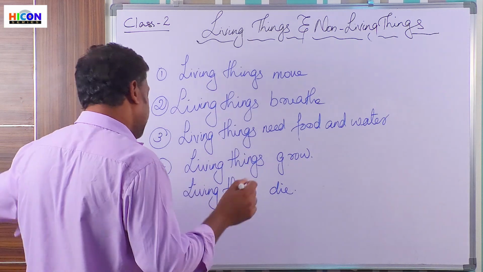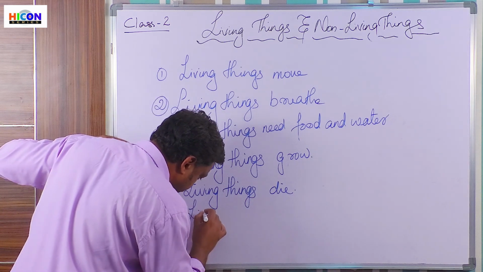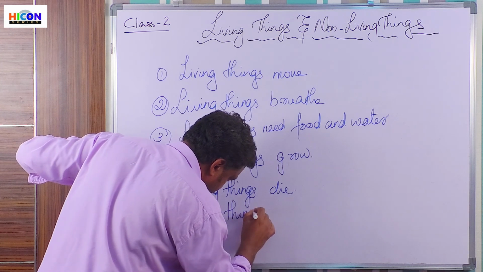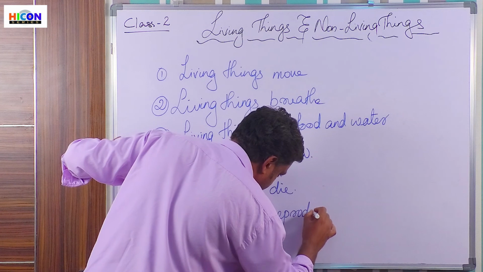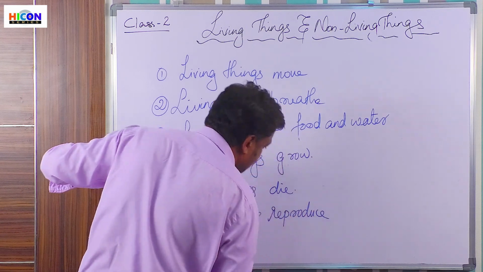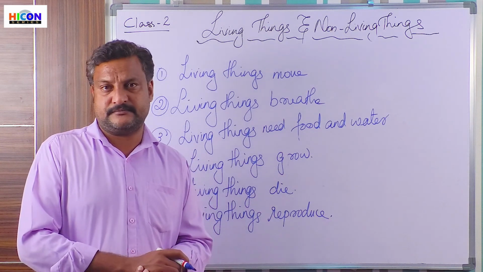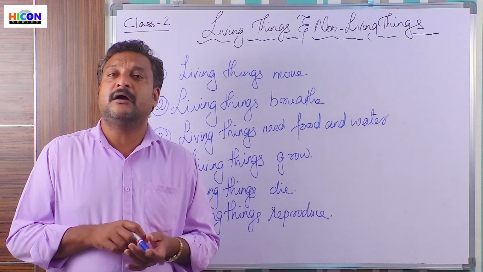Then, the next difference is, living things reproduce. Reproduce means what? Yes, give birth to their younger ones. Okay, so it creates the younger ones.